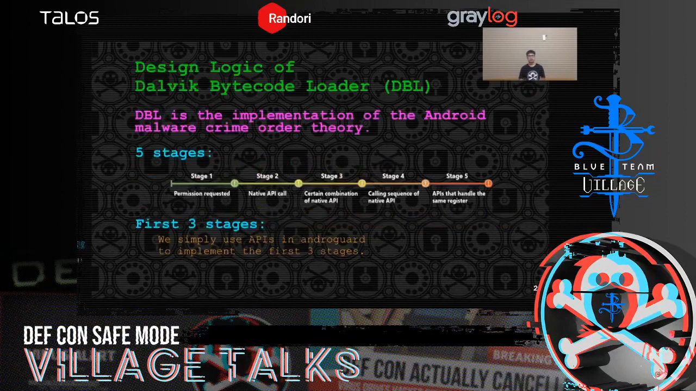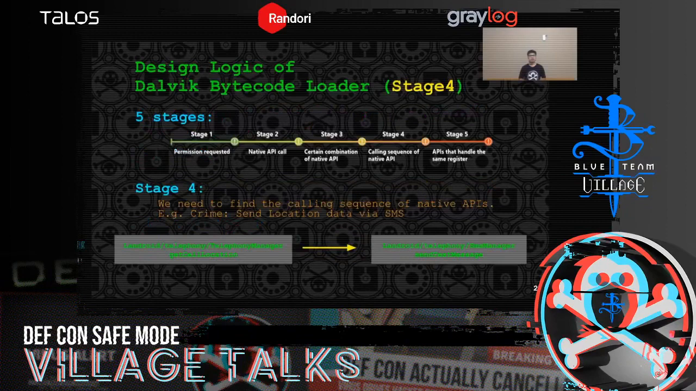Our Delphi bytecode loader is actually the implementation of the Android malware crime order theory. We implement every stage of the theory. There are 5 stages. The first 3 stages are easy. We simply use APIs in another open source tool, Androguard, to implement the first 3 stages. As I just mentioned, the implementation of the first 3 stages is easy. But in stage 4, we need to do a little bit more.